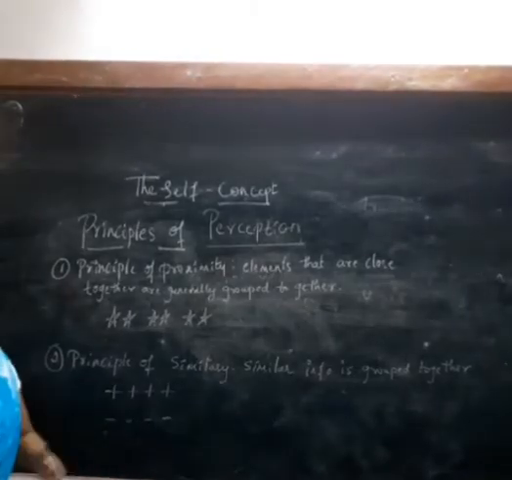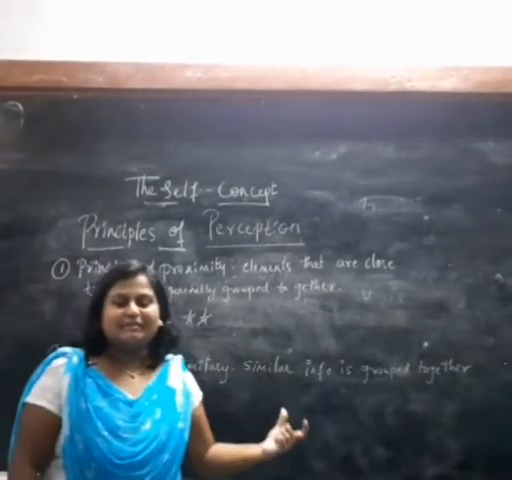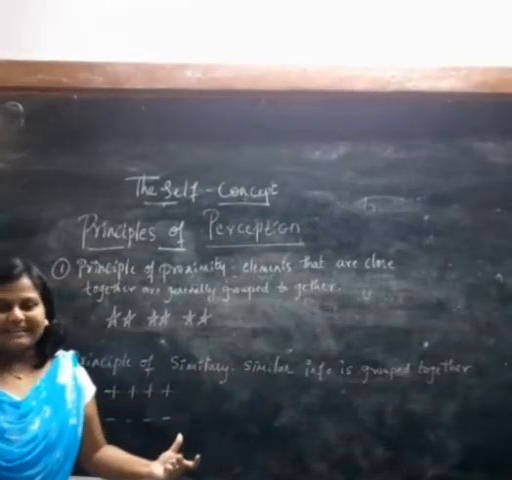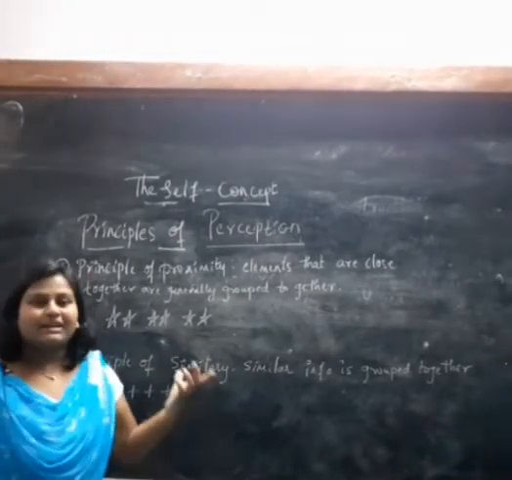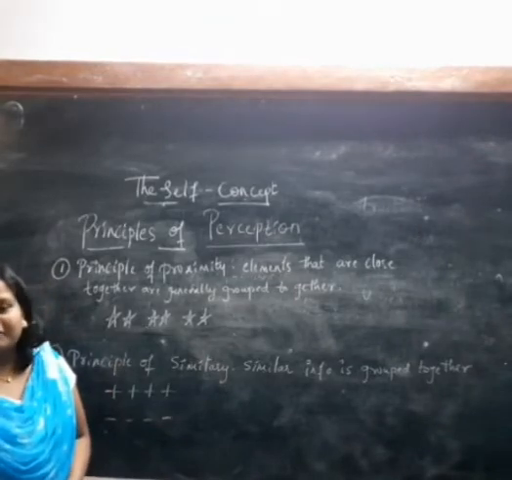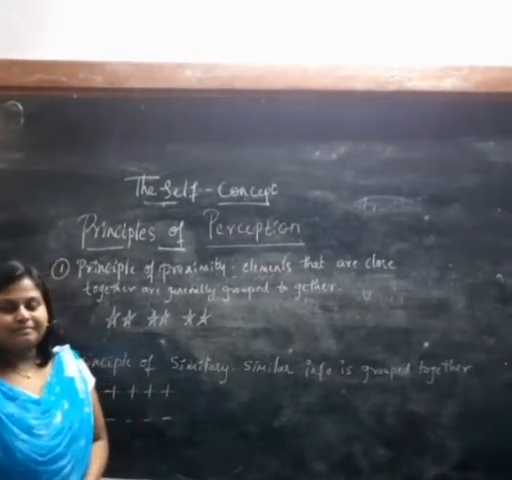Okay, so if two people are alike, then we categorize them as twins. We may categorize them as twins, right, or brothers or siblings, right? Okay, that is known as the principle of similarity.